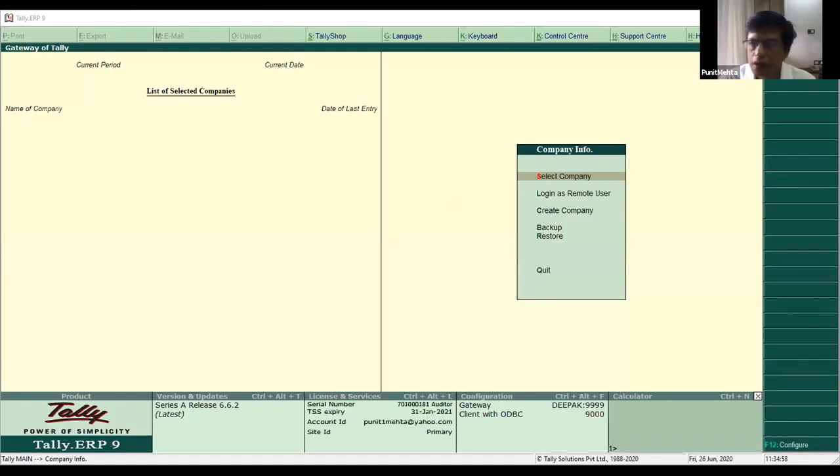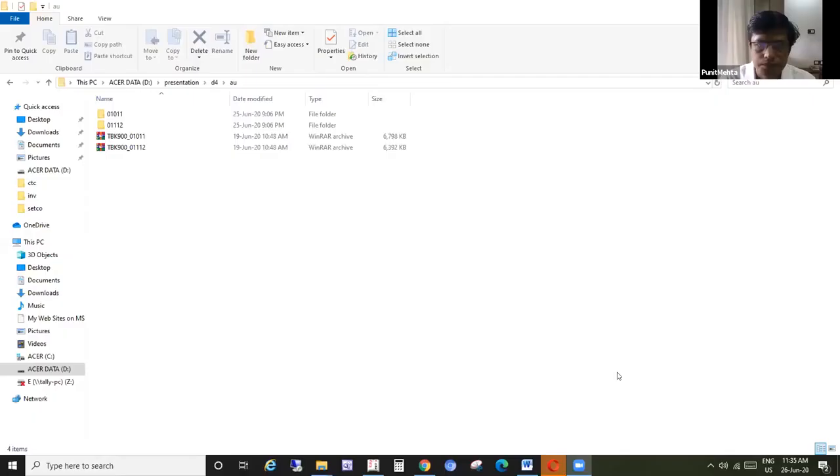So if you see, again, this Windows screen is also visible. Ankit bhai, please, if you can, or only Tally screen is visible. Only Tally is visible, right? One second. So you'll have to share the entire screen, Puneet bhai. Yeah. Now is it fine? Yes, Puneet bhai.